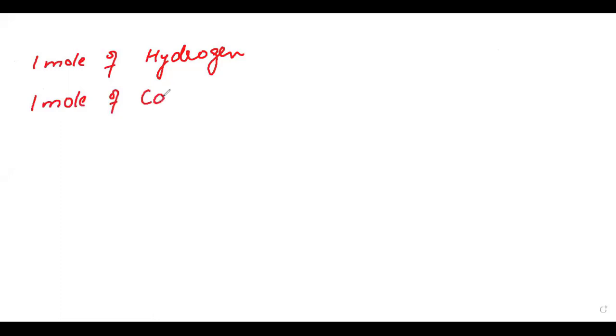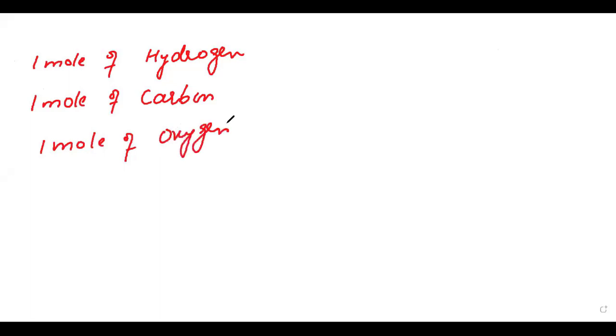What is the topic? I am going to describe it a little bit more. Suppose you take 1 mole of hydrogen, and then you take 1 mole of carbon, then 1 mole of oxygen, and similarly you can take many other elements.